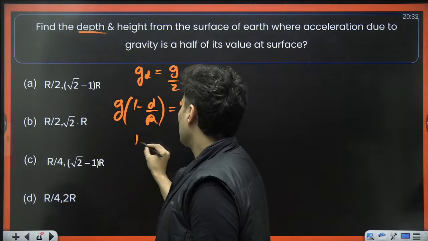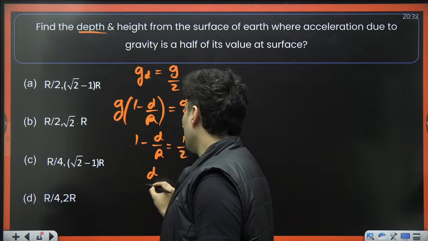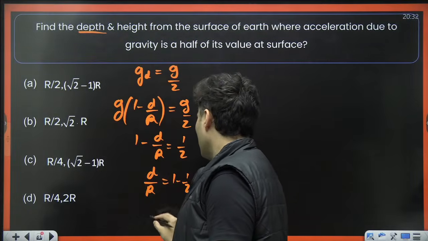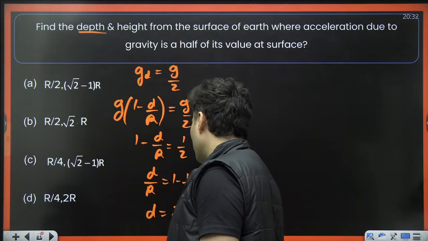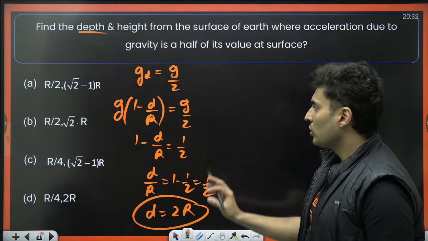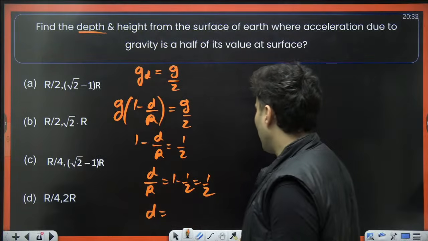G cancels, so 1 minus d by r is 1 by 2. So d by r is 1 minus 1 by 2, which is 1 by 2. So d will be basically 2 times r. Sorry, not 2r, my bad, r by 2.